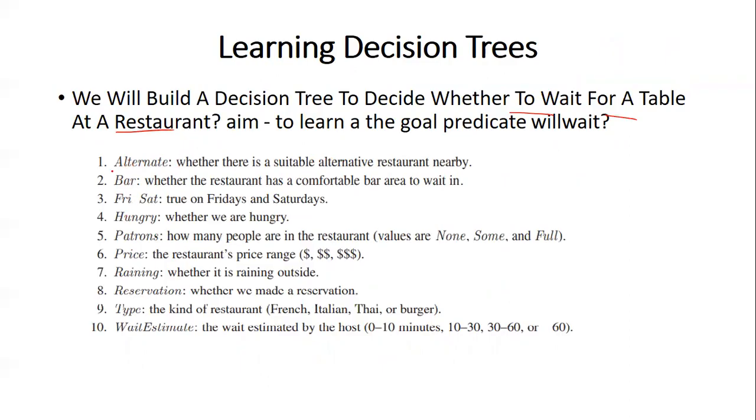Or the attributes. So alternate represents whether there is a suitable alternate restaurant nearby or not, yes or no. So this alternate is an attribute which will take only two values, either yes or no. Bar: this attribute says whether the restaurant has a bar area to wait in or not. This also takes yes or no.